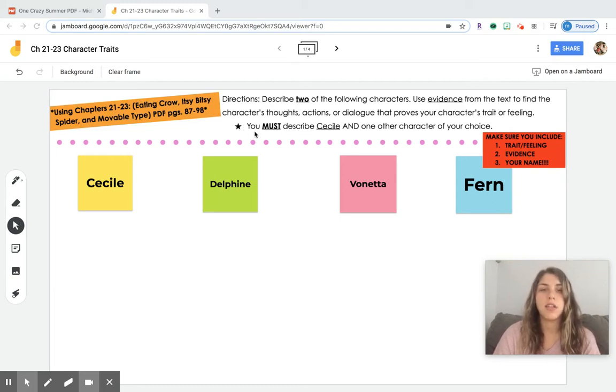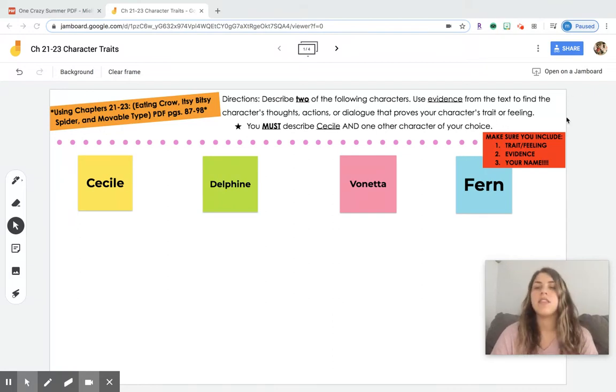Another thing I want you to take a look at is this star right here. It says you must describe Cecile and one of the other characters of your choice, okay? So you have to do Cecile, okay? But as it says here, you need to describe 2 characters. So if you want to choose Delphine or Vonetta or Fern as one of your other characters, that's fine, but you have to write one trait or feeling and find evidence to describe Cecile.